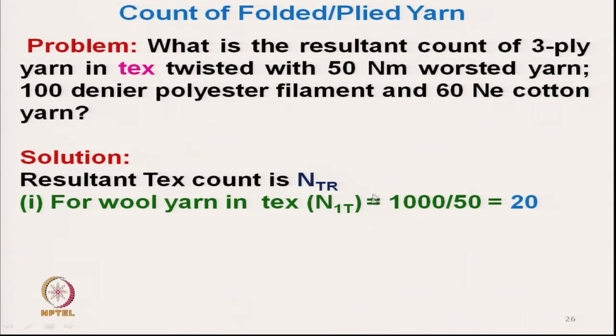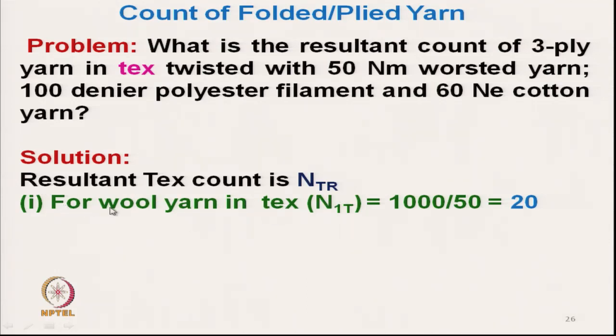Here we have converted to the count system which is required, the tex system. It is not always necessary to convert into the required system; we can convert into any other system and finally convert. The resultant tex count is NTR.